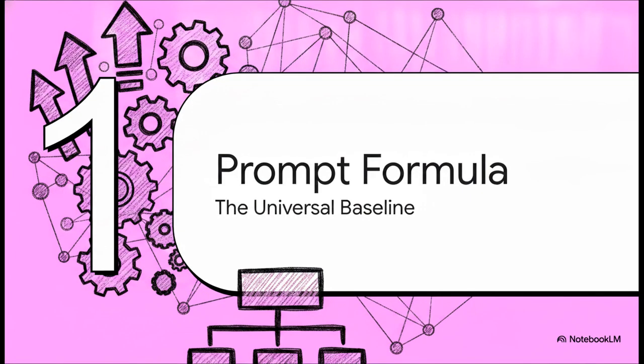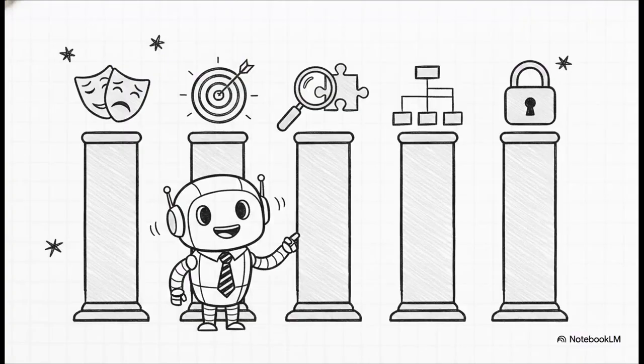Section 1, prompt formula, the universal baseline. Okay, let's dive in to establish our absolute baseline rule of AI communication. If you want to completely cure the problem of bad AI answers, you have to provide this exact matrix every single time you type a prompt. It's made up of 5 pillars. First, role. Who should the AI be? An expert copywriter? A middle school science teacher?